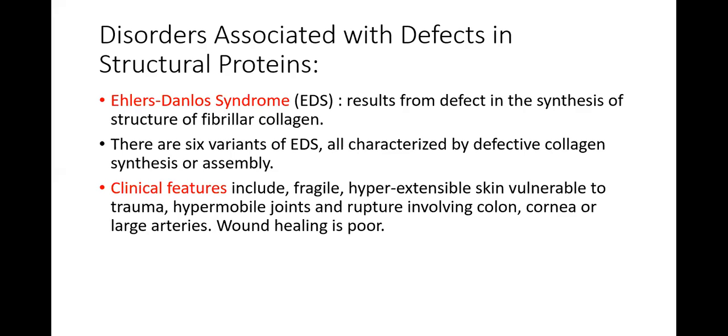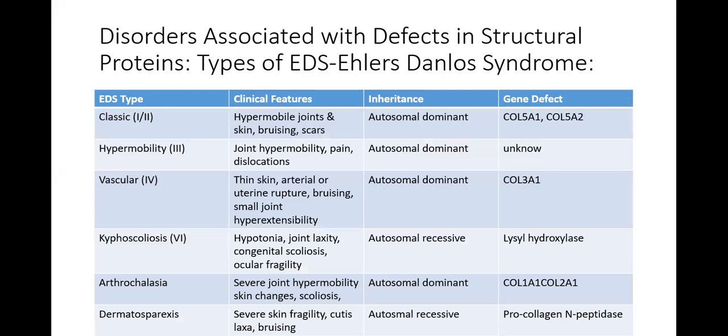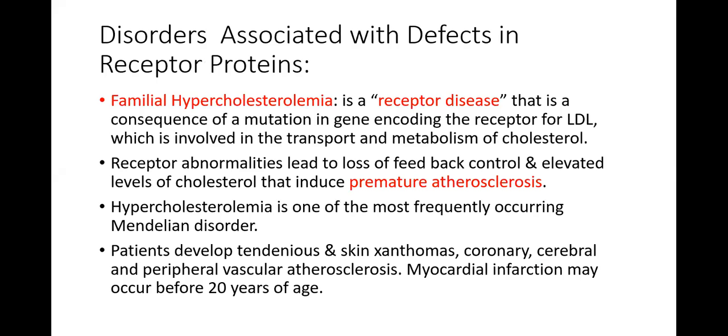That means hypermobile joints; the joints can be hyperextended. The colon can rupture because the fibrillar structure of the collagen is going to be defective. The cornea can rupture, or rupture of large arteries can be seen, and wound healing is poor in these people. So these are the 6 classes of Ehlers-Danlos syndrome. This chart is also given in your Robbins. I'm not going into the details. You can read it on your own, and you can ask me a question later on.